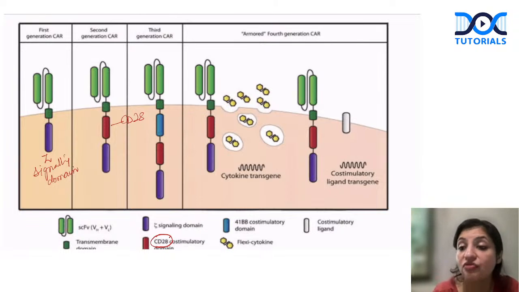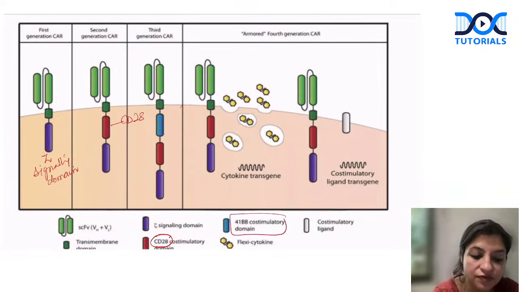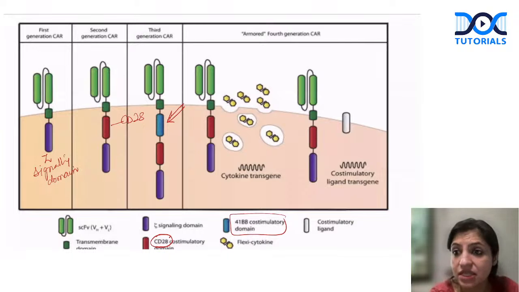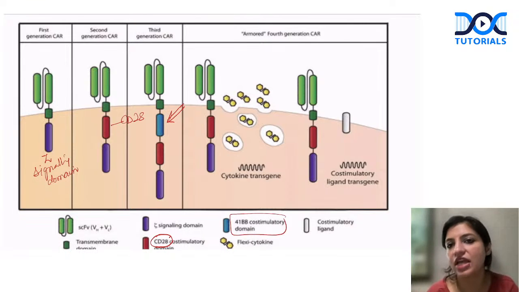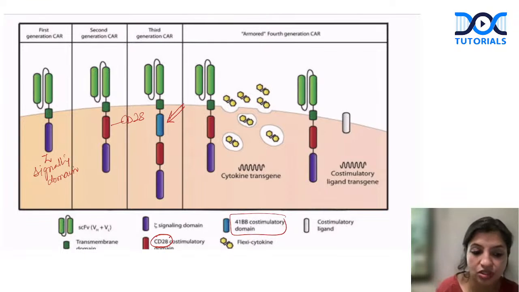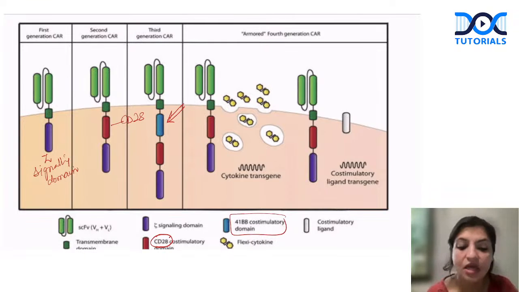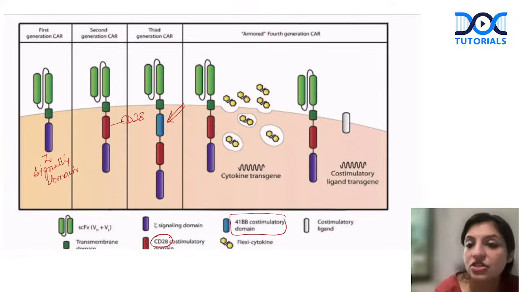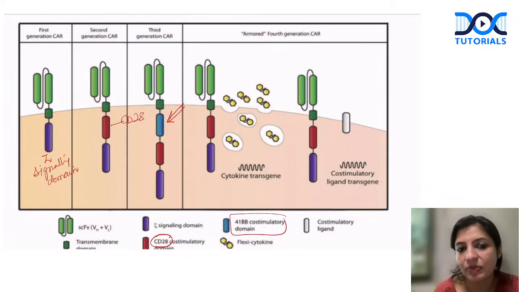So they gave one more co-stimulatory domain, that is 41BB. This 41BB was also added as an additional co-stimulator for the T cells, so that more T cells get activated. So currently we have third generation CAR T cells. Now they are planning a fourth generation, that is armored CAR T cells. What are these armored CAR T cells? They can even release cytokines, depending on which cancer cell, which tumor, which virus is to be killed. They can release more cytokines also.